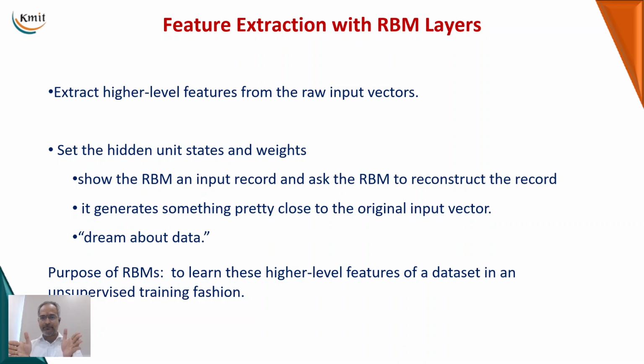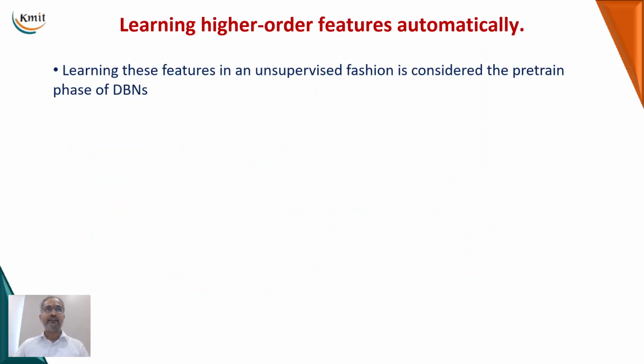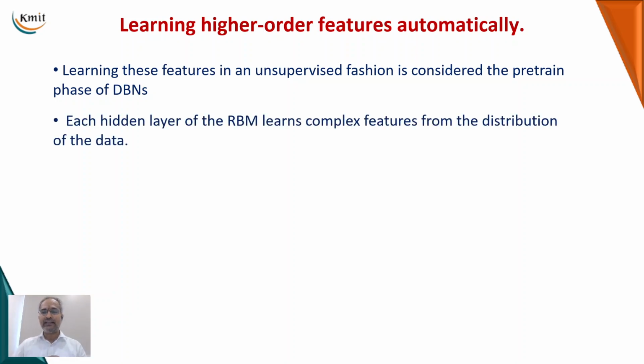There are two parts in the deep belief networks. One is the unsupervised block, the RBM blocks, and the second one is the supervised block, that is the traditional neural network. In this, the learning of the higher level features is done in an unsupervised fashion, and it is considered the pre-trained phase. Before training, we are extracting the features, that is called the pre-trained model. Each hidden layer of the RBM will extract the complex features as we discussed.